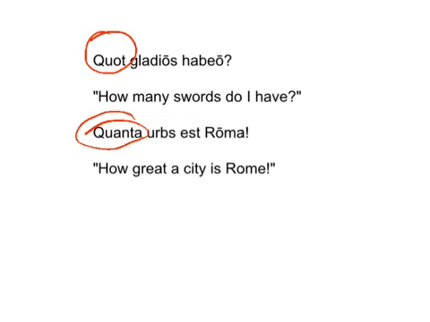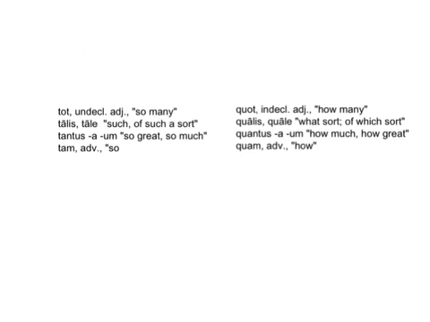Or even with this second sentence, quanta urbs est Roma. If I had just written this with a question mark, this would have been a question. How great a city is Rome? And so we do the same thing in English, and I can give you examples if you'd like in class. I just wanted to lay these sets out here, right?